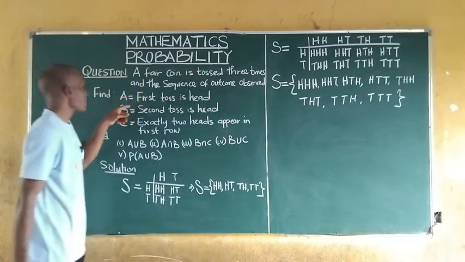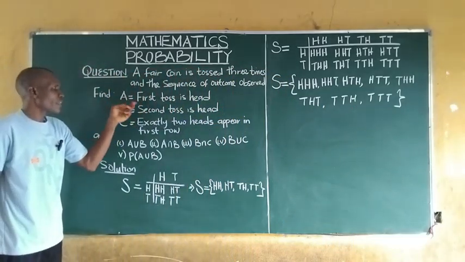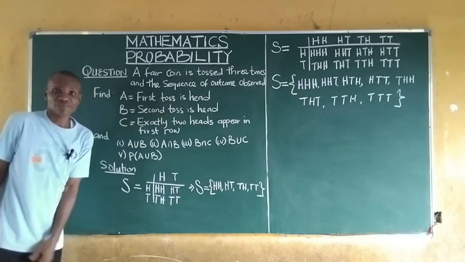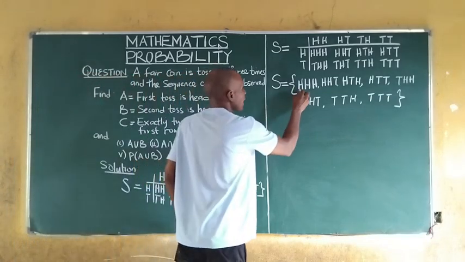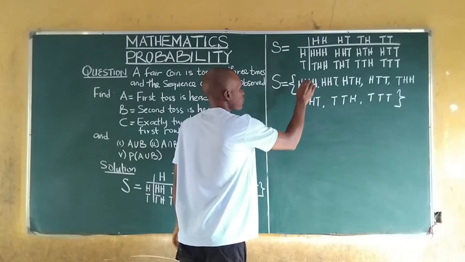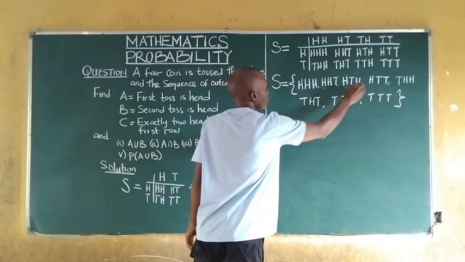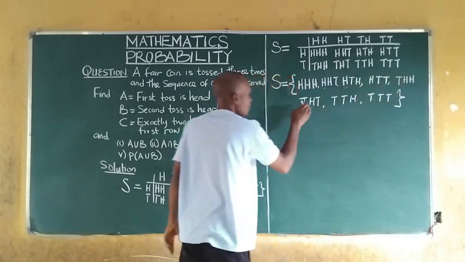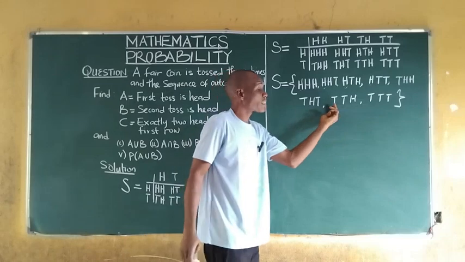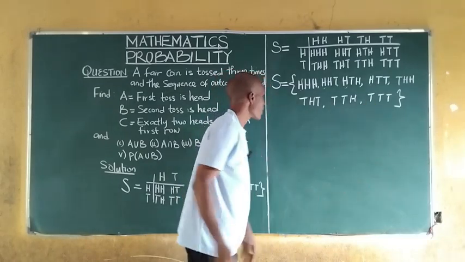And we are asked to find the probability of A, that means the first toss is head. To find this, we look at the sample space. The first toss is head, head, head, head. Here the first toss is tail, so we don't take these.